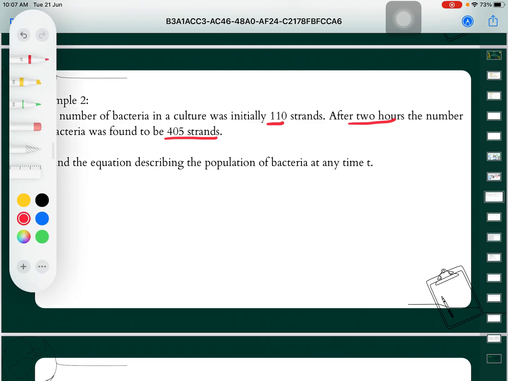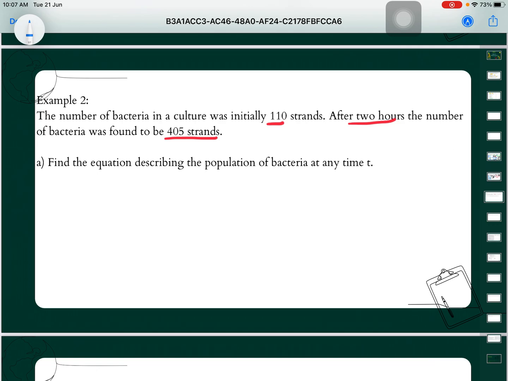Here we want to find the formula first. Like the previous example, we need to solve dN over dt is equal to kN. When we simplify, we will get dN over N is equal to the integration of k dt.